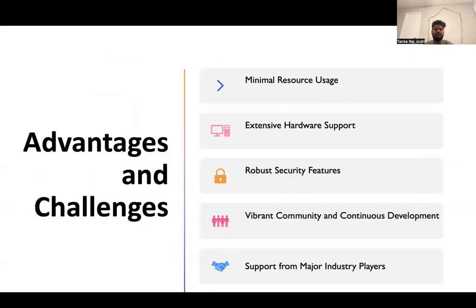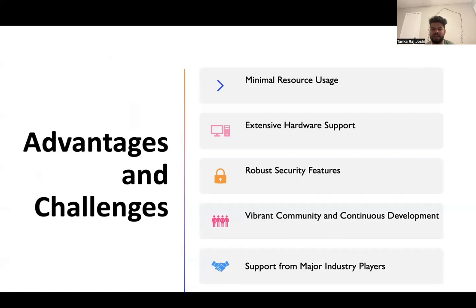And let's talk about the advantages and challenges. The advantage is minimal resource use. This is used for IoT with small resources and small compatible devices. Extensive hardware support: it supports multiple hardware architectures, different boards, different brands.